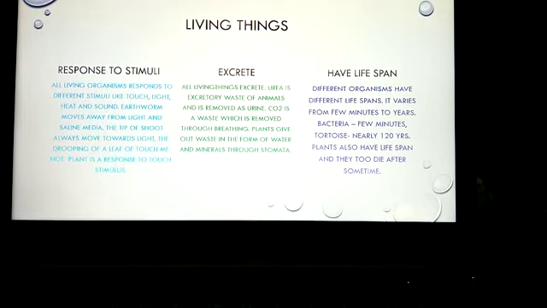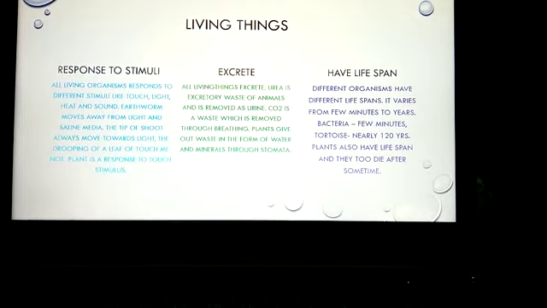Urea is the excretory waste of animals. The waste product which is removed from the body of animals is urea, and that urea is removed in the form of urine. Carbon dioxide is also one of the wastes, children, which is removed by the process of breathing.